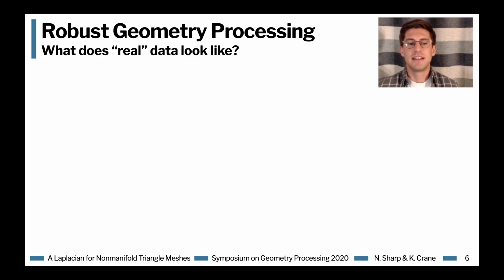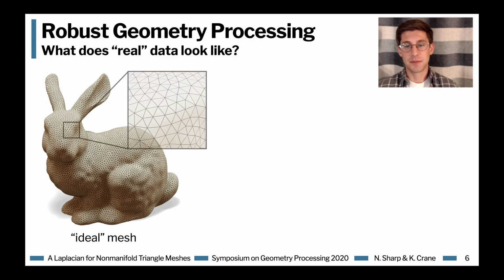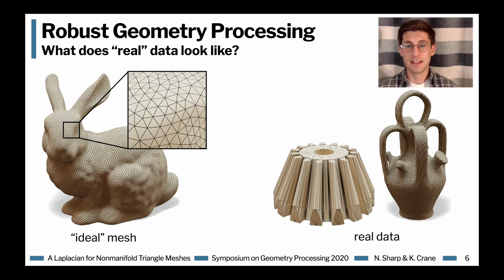This advancement is a piece of a larger effort in robust geometry processing, where we've observed that formulating algorithms on ideal meshes often leads to methods which don't work so well on real data.